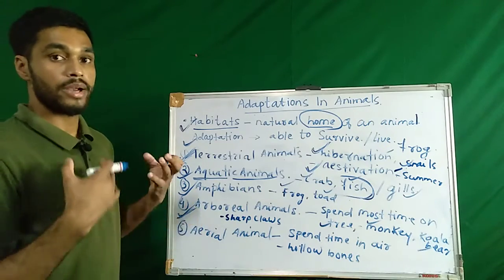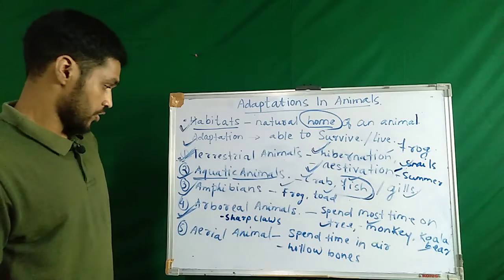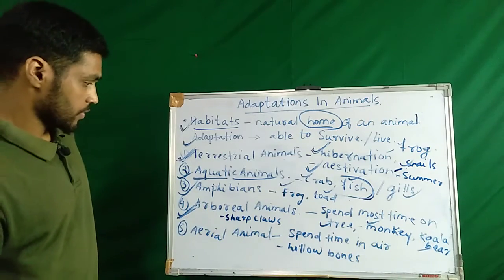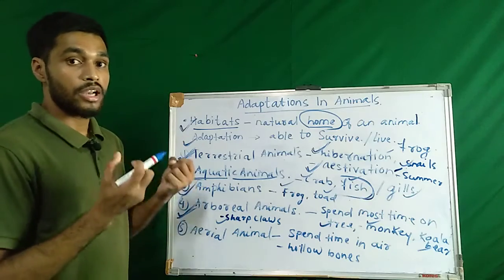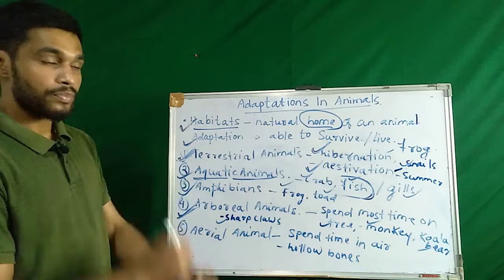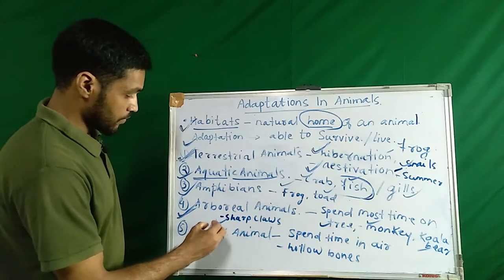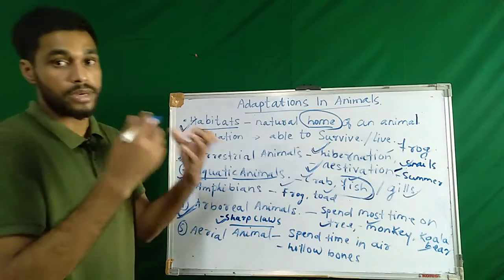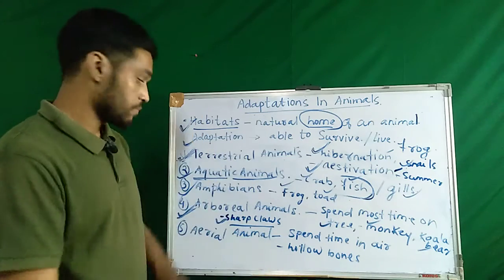Because they spend their time on the tree, so they live on the tree. They have sharp claws and muscular limbs, and with the help of these, arboreal animals can climb trees.